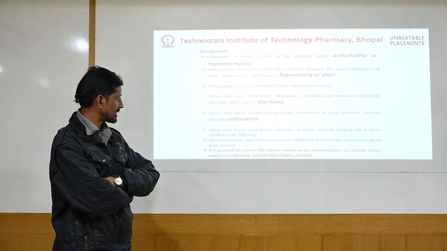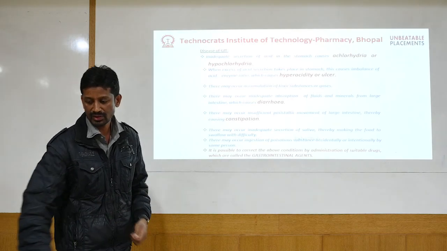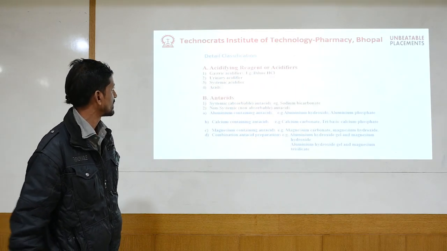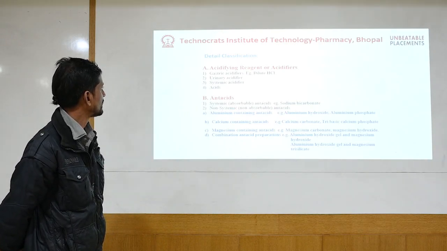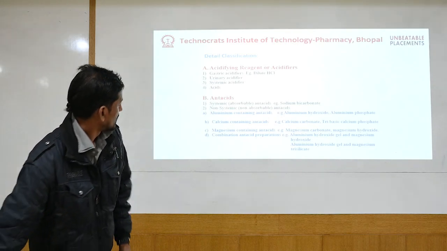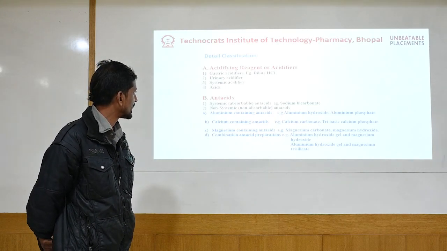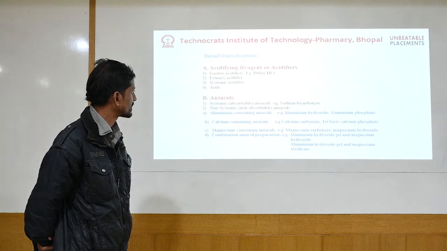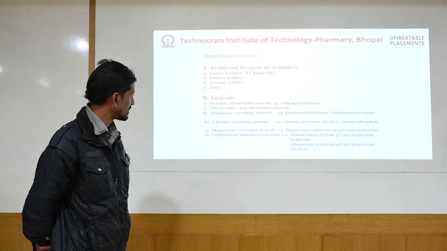It is possible to correct all these above conditions by suitable inorganic drugs, which we normally refer to as GI agents. The area of action is the gastrointestinal tract. Again, we have broadly classified acidifying agents into gastric acidifiers, urinary acidifiers, systemic acidifiers, and antacids. Then we have examples of which molecules are used to create the basic salts of antacids. They are aluminium salts, aluminium hydroxide, calcium salts, calcium carbonate, tribasic calcium phosphate, Ca3(PO4)2, and magnesium.